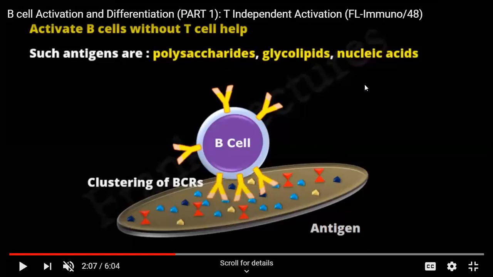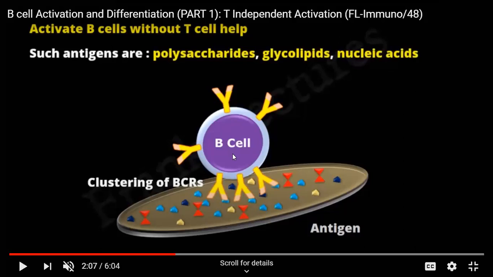It is not that to infect a person the whole bacteria needs to be virulent or enter. Even a part of the bacteria, like the polysaccharide, which is the cell wall of the bacteria, the glycolipids, and the nucleic acid, can also play the role of an antigen.